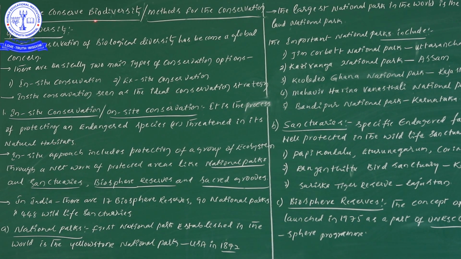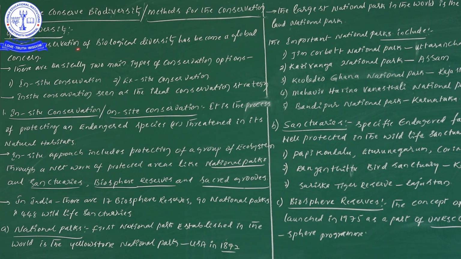Okay students, in this video we are going to discuss how we conserve biodiversity. Now the methods, or one more side heading we can keep, that is methods of the conservation of biodiversity. By following some kind of methods, definitely we can conserve the biodiversity. Generally there are two different types of conservation methods. Now let us discuss those methods.